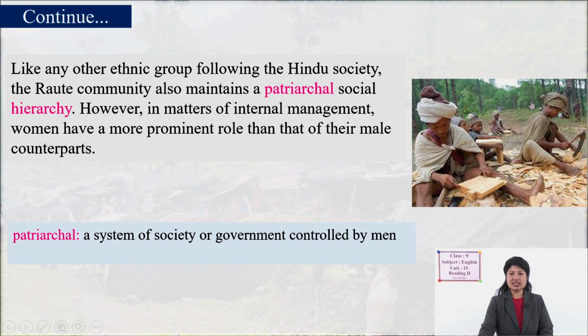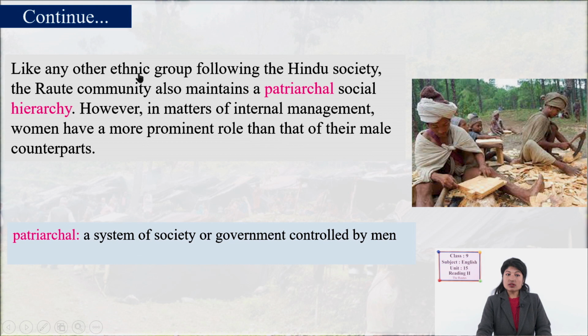As you can see in the picture, the Raute people do not wear the type of clothes that other people wear. They have just covered their body with cloth, and they are working with traditional tools, carving wood and making some goods maybe.